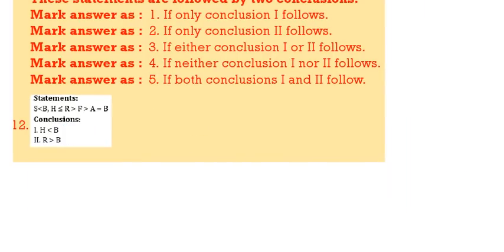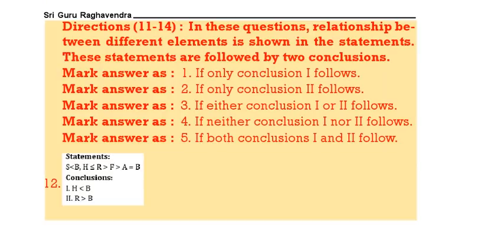Next, S less than B, H less than or equal to R greater than F greater than A is equal to B. Now how to identify this one? If you see H less than B, H less than or equal to R greater than B. So there is no common symbol, first one does not follow. R greater than B definitely follows.